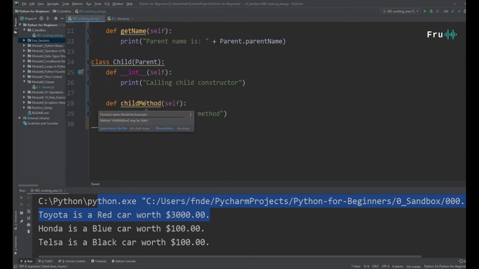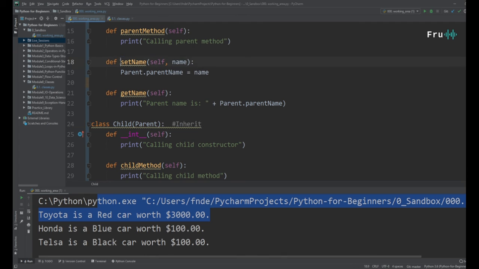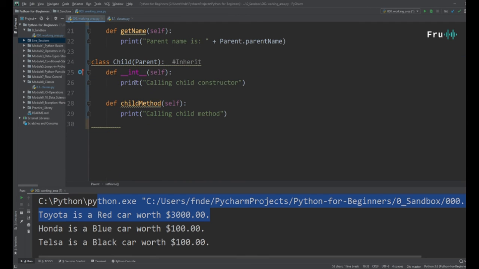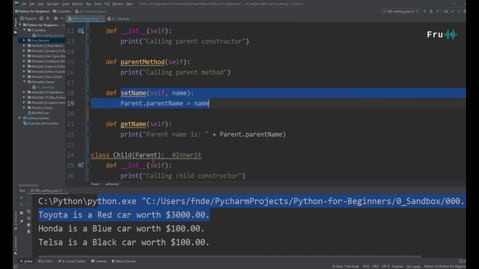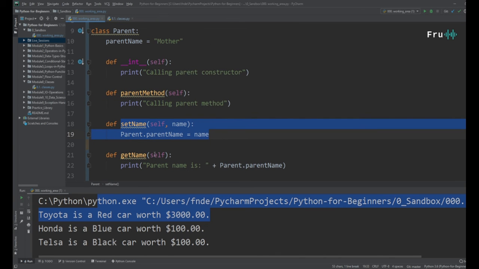Whatever the parent has, in true inheritance, the child would have it by default. That's basically what it means. So if a parent has a method called setName, the child gets that method called setName, even though the child doesn't have it in their own definition. But because they've inherited from their parents, they get it.